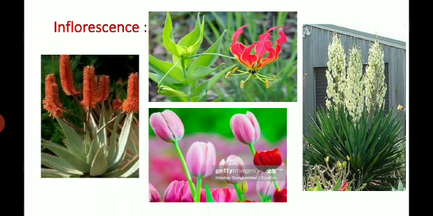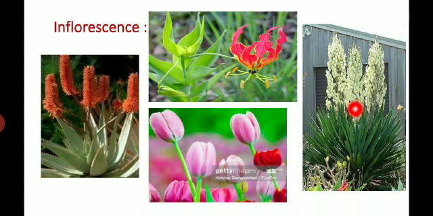Next is the inflorescence. The flowers are usually borne in simple or branched racemes. Then spike in Aloe. Next, a huge terminal panicle in Yucca.